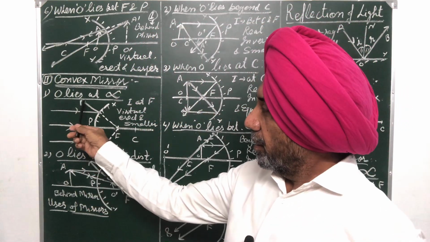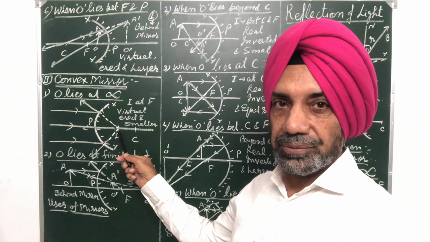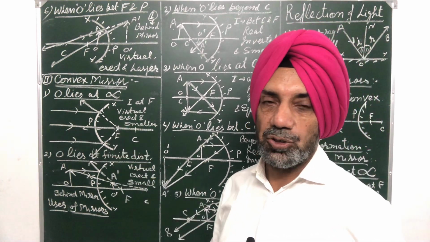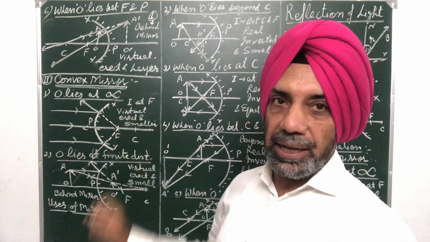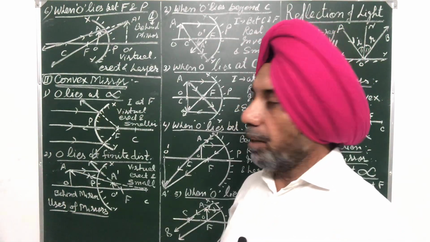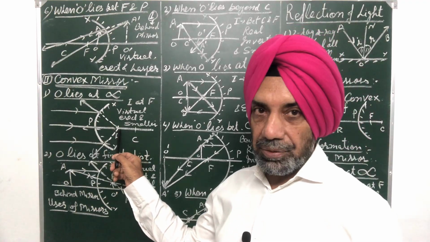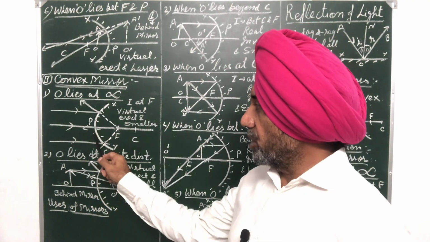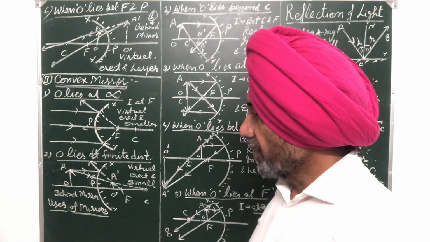But they appear to be coming from this point behind the mirror. It means the image will be formed at F. This is not the principal focus. So when the object lies at infinity in case of a convex mirror, the image formed will be at principal focus F, and it is behind the mirror. It means it is virtual, erect and smaller in size.